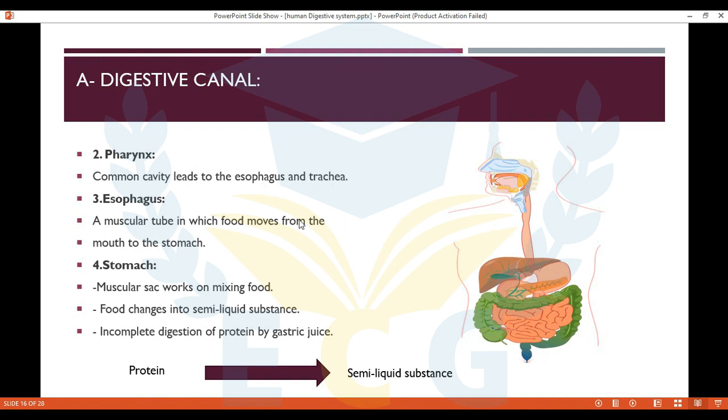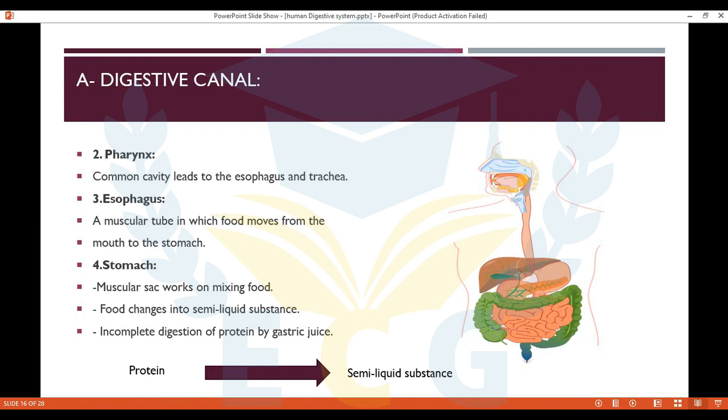What is the function for esophagus? Here the esophagus, it's a long muscular tube which pushes the food down into the stomach. Perfect. Then it goes to the stomach. What is the stomach? Here, as you see, the stomach is a muscular sac, works on mixing food.